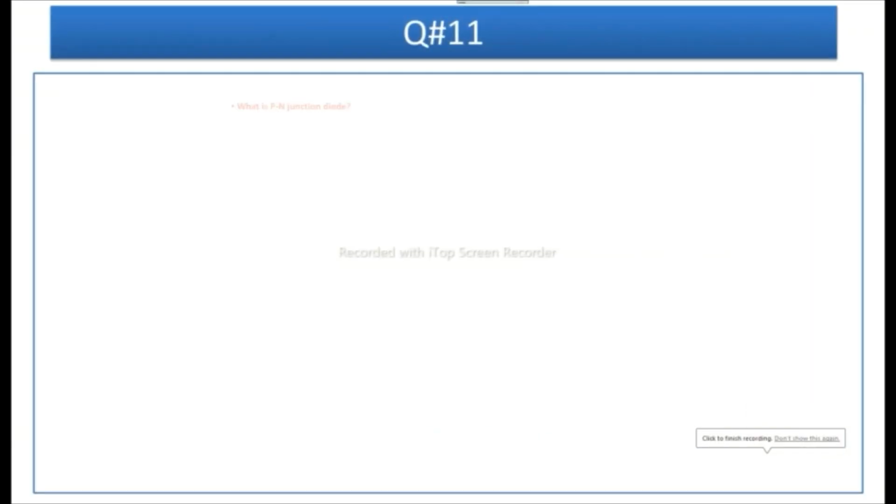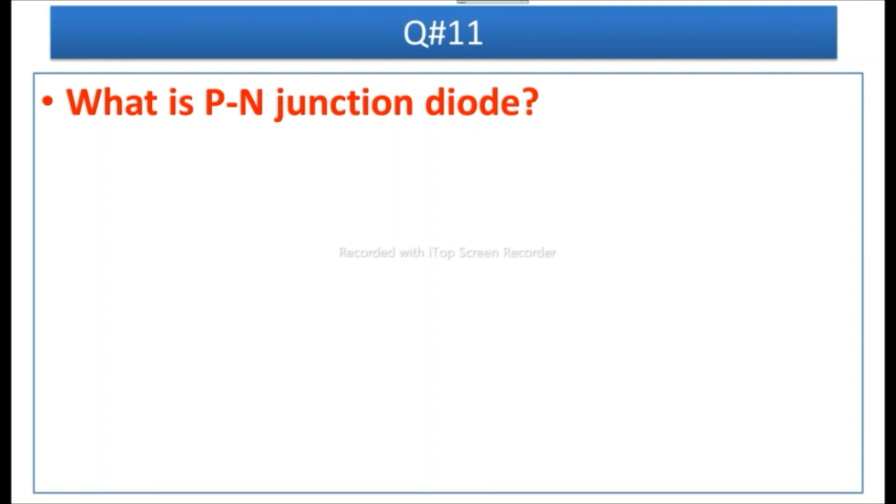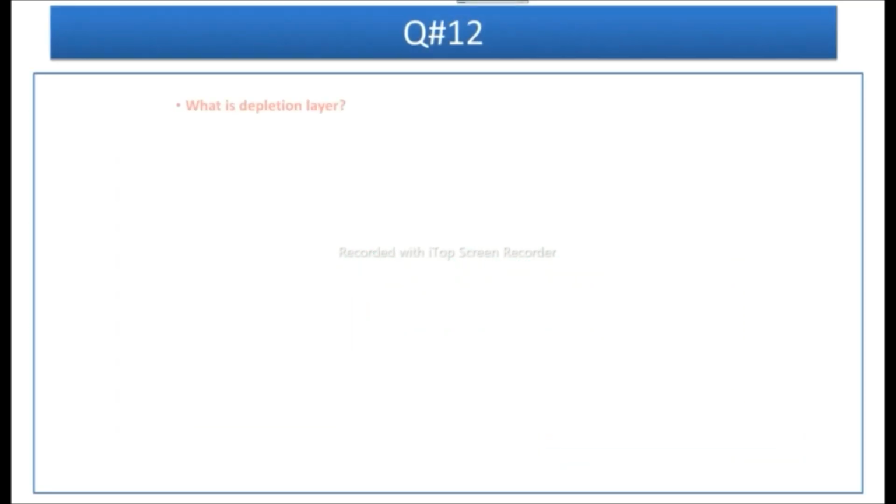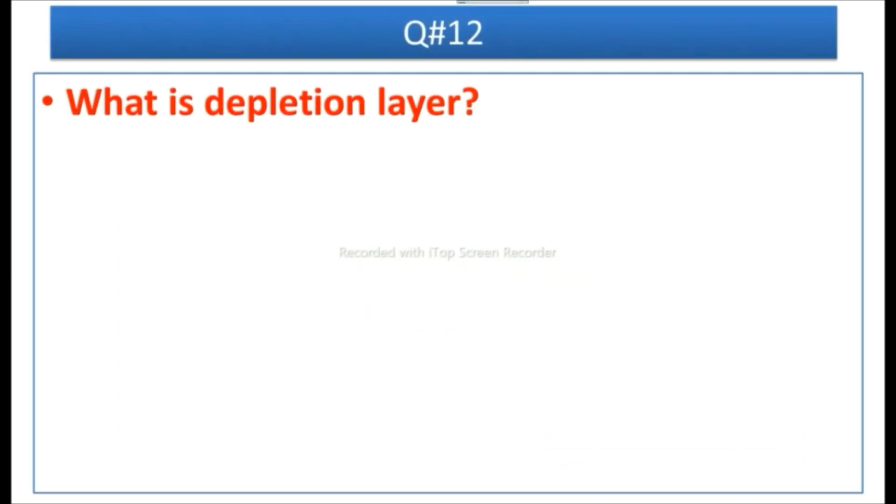Question number 11 is, what is PN junction diode? Answer is, it is a two-terminal one-way device that conducts when it is forward biased and doesn't conduct when it is reverse biased. Question number 12 is, what is depletion layer?